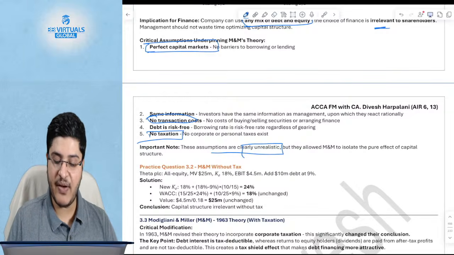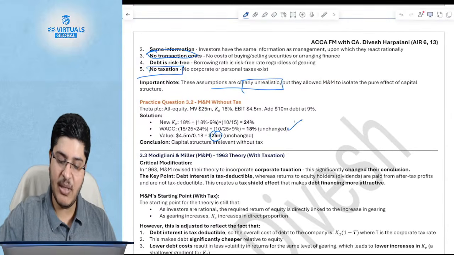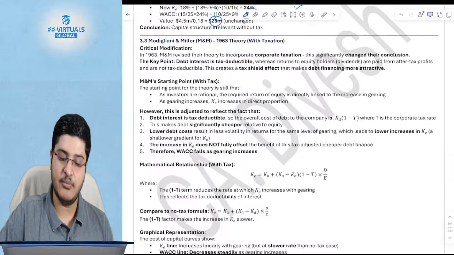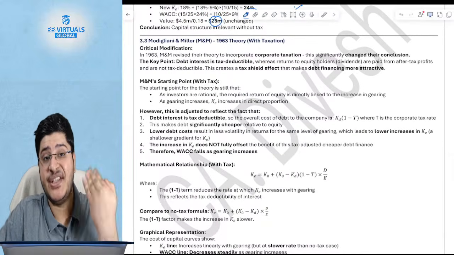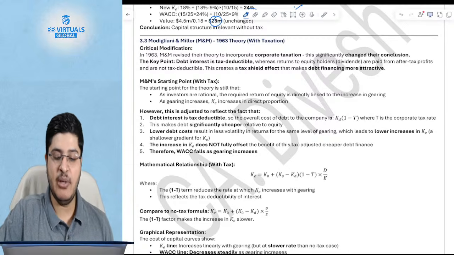There will never be perfect capital markets, right? Just given an example also which says that overall your value remains unchanged. Your new WACC is the same as your old WACC or your cost of equity was. Now, because the taxation comes into picture, Modigliani-Miller said yes.